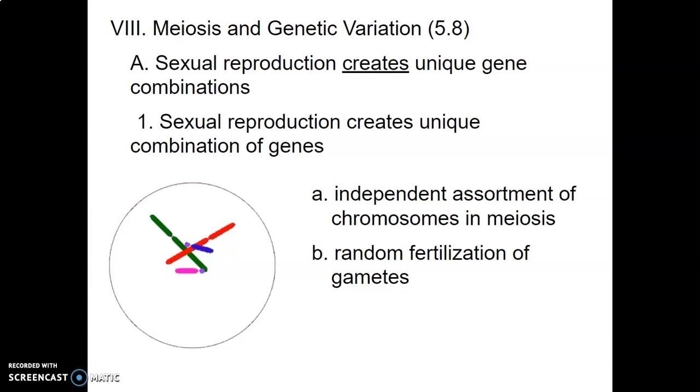Sexual reproduction, in other words, reproduction or fertilization with 2 sexual partners, male and female, creates unique combinations of genes. This is called the independent assortment of chromosomes. Through this meiosis process, we get all this variation. It's not as easily predictable as we may think, because it causes some randomness in how gametes are going to fertilize.